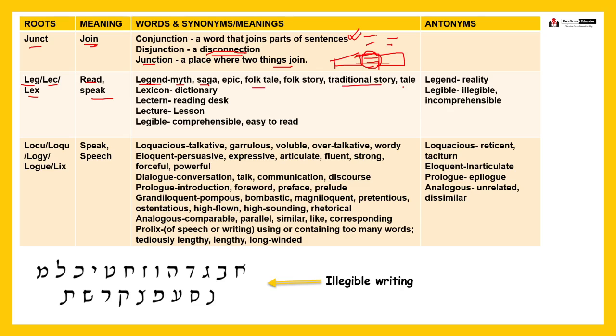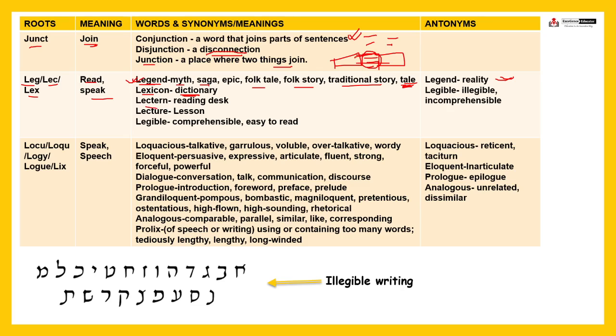Traditional story you can say, right? Traditional story, folk story. Suppose if you remember in your childhood, perhaps your grandmother or grandfather might have told you folk tales or folk stories, right, to make you sleep in your childhood days. So that is legend, right? Next, lexicon. Just the opposite of legend is reality, something that is actually real, a real story you can say. Next, lexicon means dictionary, fine, dictionary.